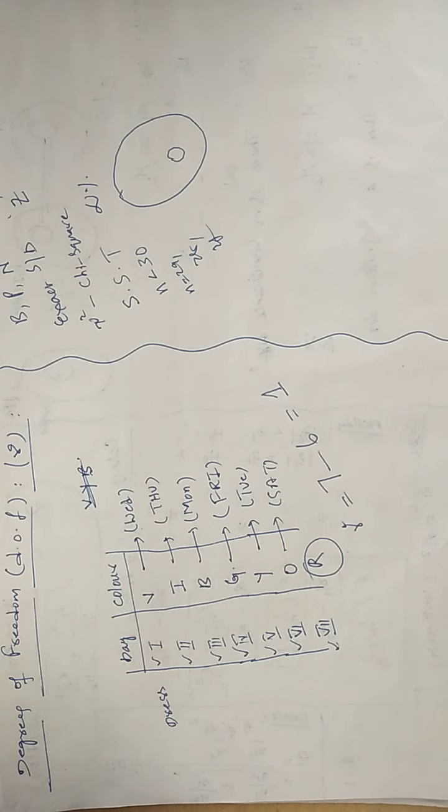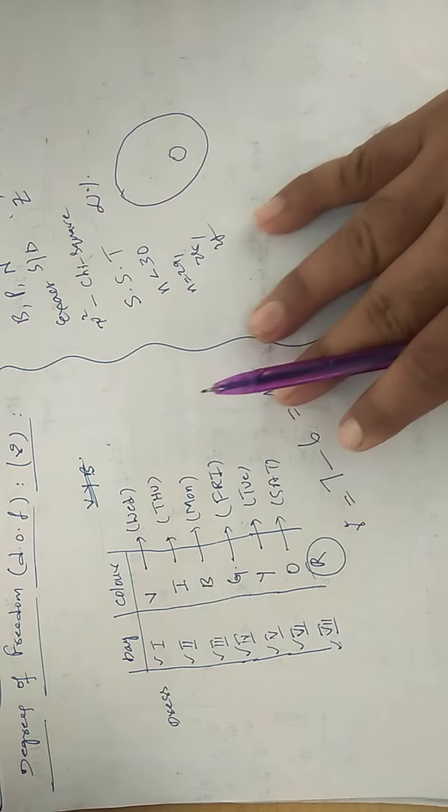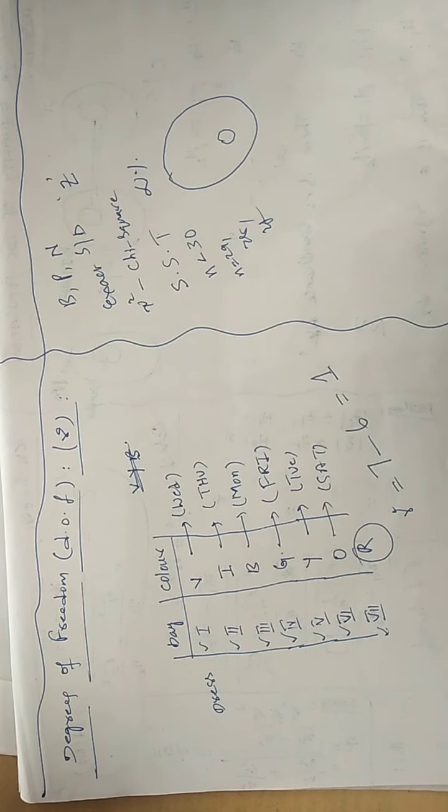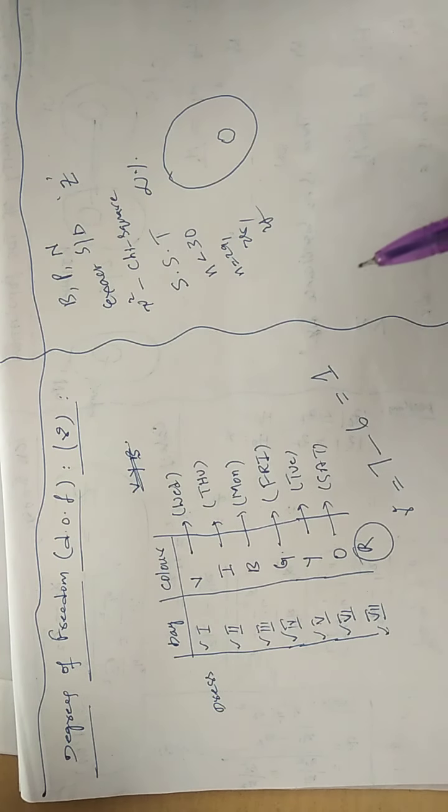What is that? The extent of independence or the freedom enjoyed by a given set of observed values or the frequencies. Getting my point? So this is a very, very important value calculation. So in all the small sample tests, you are going to use this value to pick the table value.